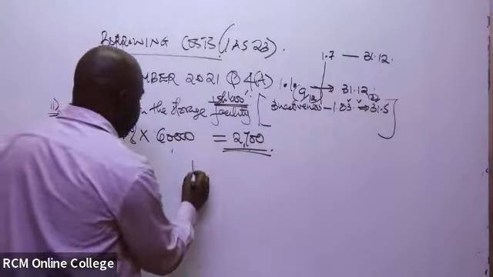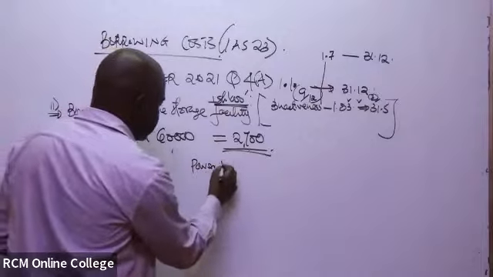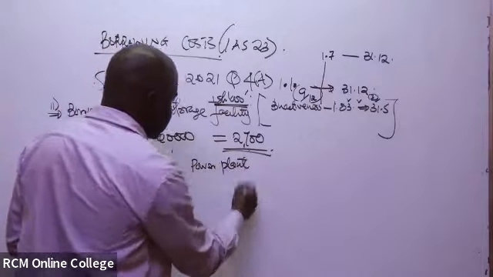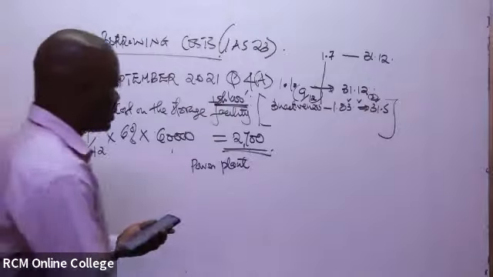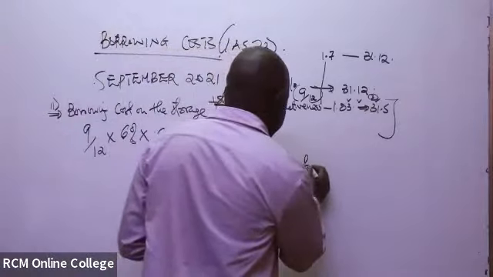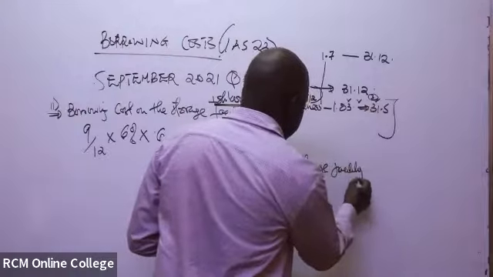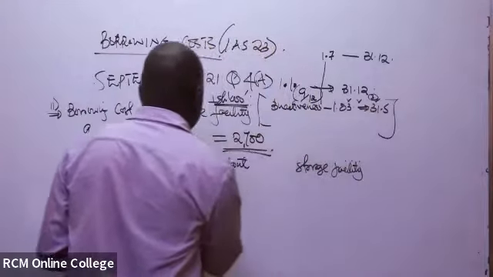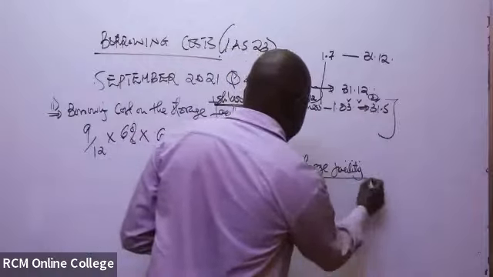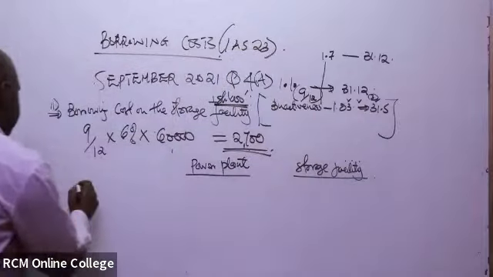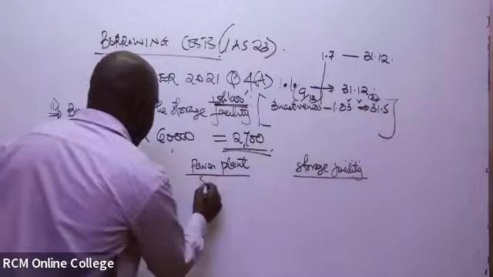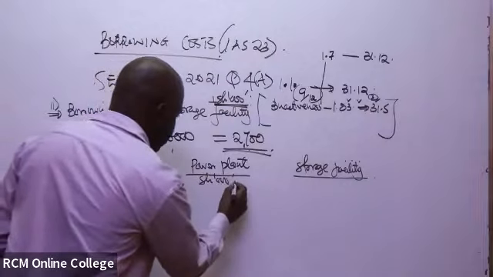So we have the power plant, and of course the storage facility. So the amount invested, our figures will likely be in thousands.